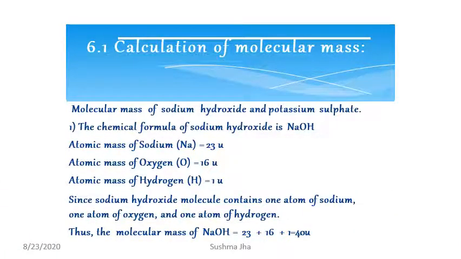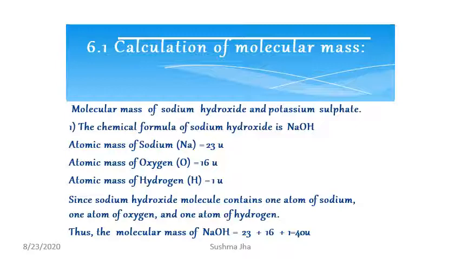Calculation of molecular mass. Now, the molecular mass of sodium hydroxide and potassium sulfate. First, we have to write the formula of sodium hydroxide. It is NaOH. Now, the atomic mass of sodium is 23 units, atomic mass of oxygen is 16 units, and atomic mass of hydrogen is 1 unit.